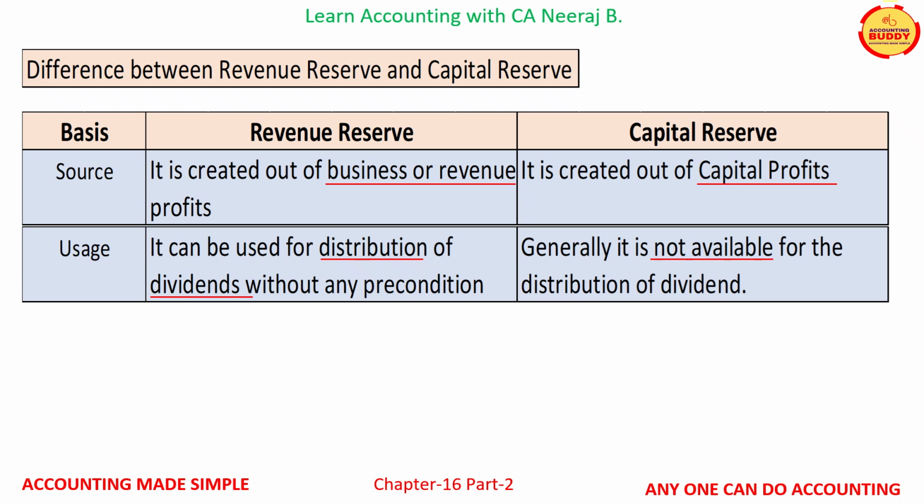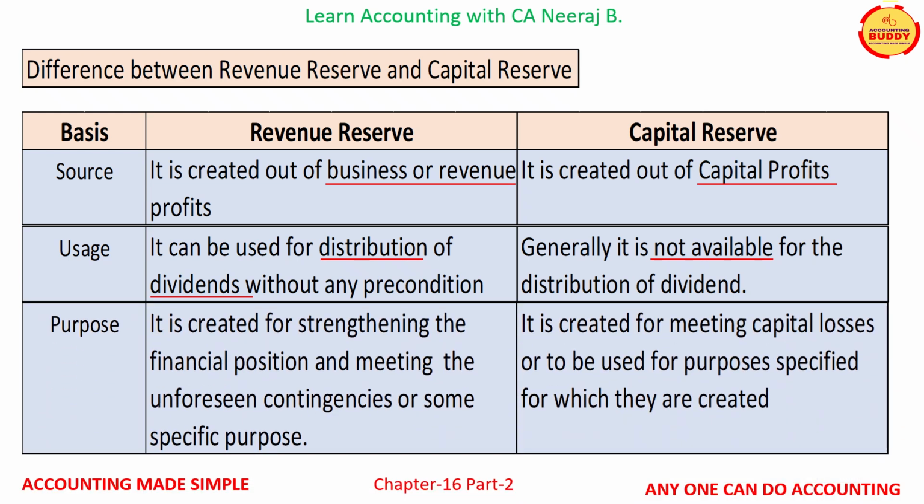Another basis of difference is related to the purpose for which these reserves are created. Revenue reserve is created for strengthening the financial position and meeting unforeseen contingencies or a specific purpose, while capital reserve is created for meeting capital losses or to be used for the purposes specified for which they are created.